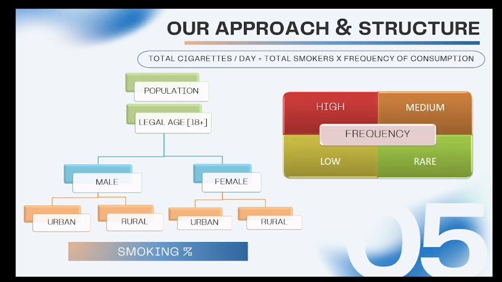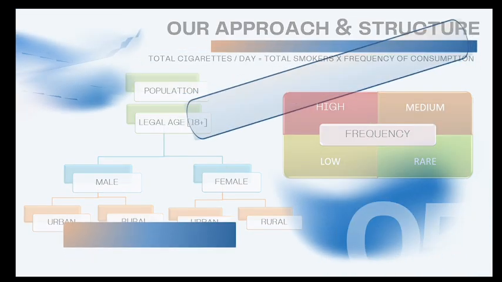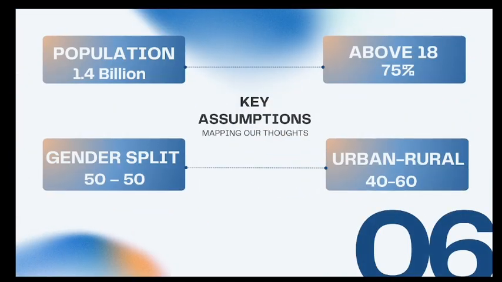Once I have the total smoker population, I will create frequency segments. I will divide them into four segments, which will be high frequency smokers, medium frequency smokers, low frequency smokers, and rare smokers. Each group consumes a different number of cigarettes per day. Finally, I will multiply smokers by their daily consumption to get the total number of cigarettes consumed in one day. Now, let me state my assumptions explicitly.